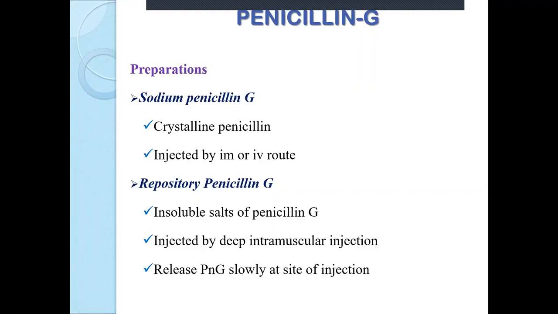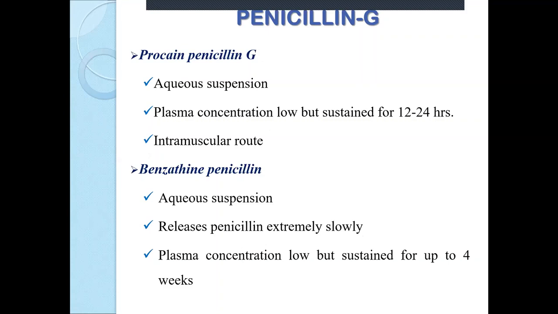Another is procaine penicillin G. It is an aqueous suspension, and since it is in suspension form, it releases slowly in a sustained manner. The penicillin will be available for 12 to 24 hours when given by intramuscular route.